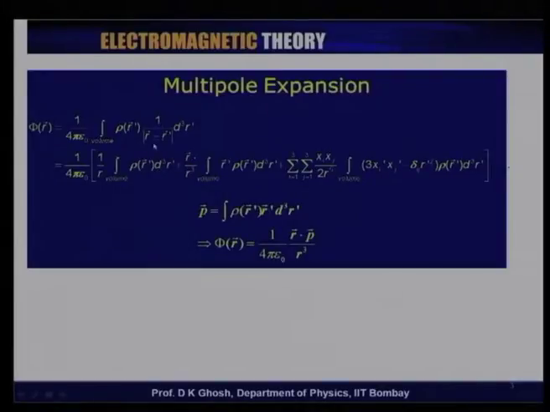I am expanding 1 over r minus r prime in r, and 1 over r I have taken out. So, in the first term I simply get rho of r prime d cube r prime. As you can see, this is just the total charge q. Therefore, this term is the total charge q divided by r, which is exactly the expression that we have when a point charge is located at the origin and its potential is calculated at the point r.